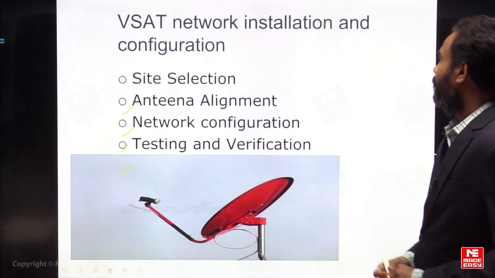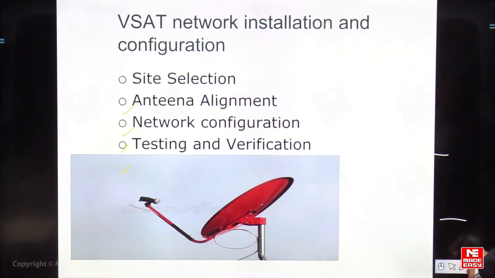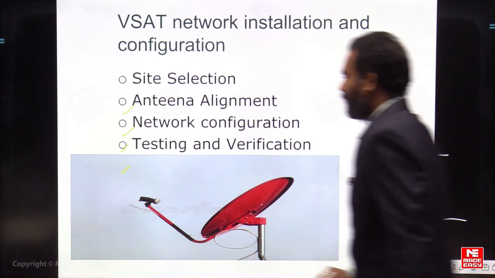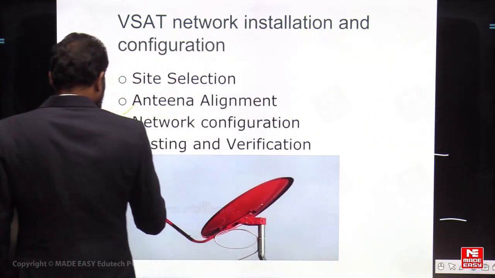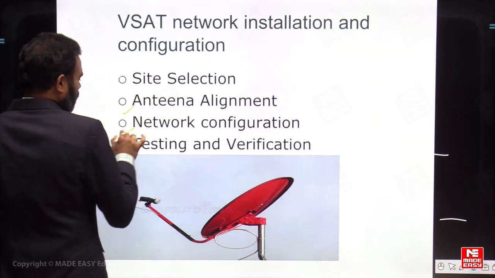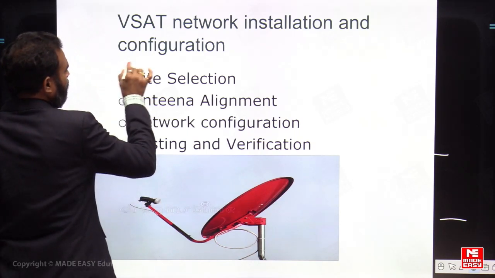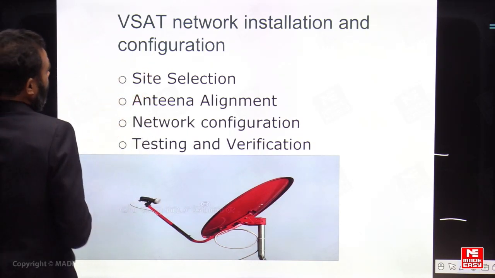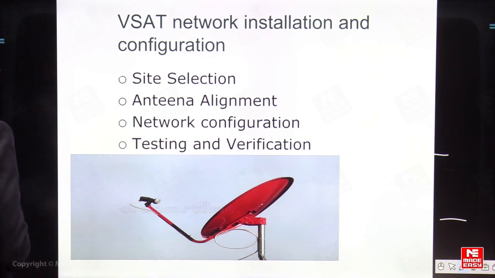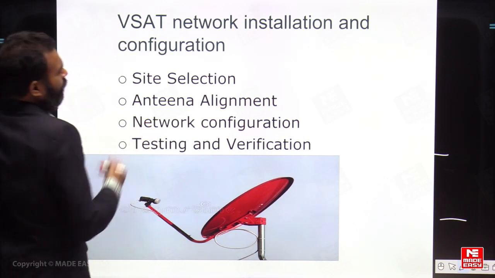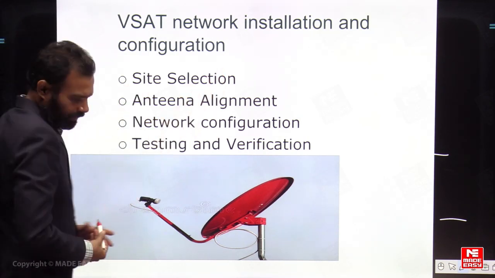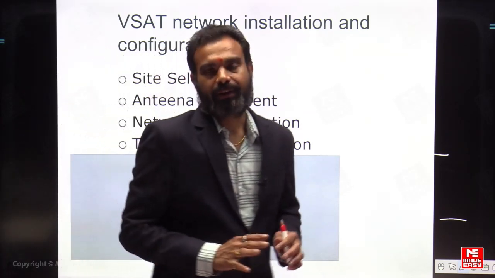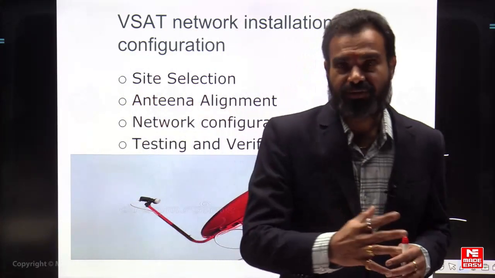Next, VSAT network installation and configuration. As I explained when we talked about the applications of VSAT, you can see the setup and how it is connected. First, we have to select the site, where the earth station is to be placed.